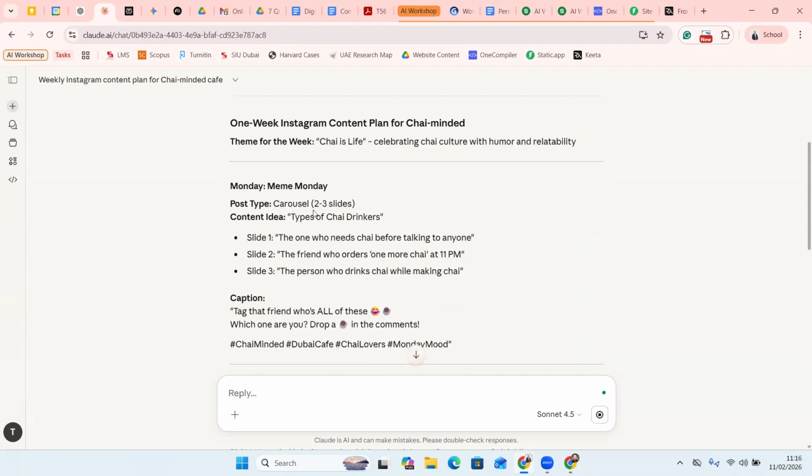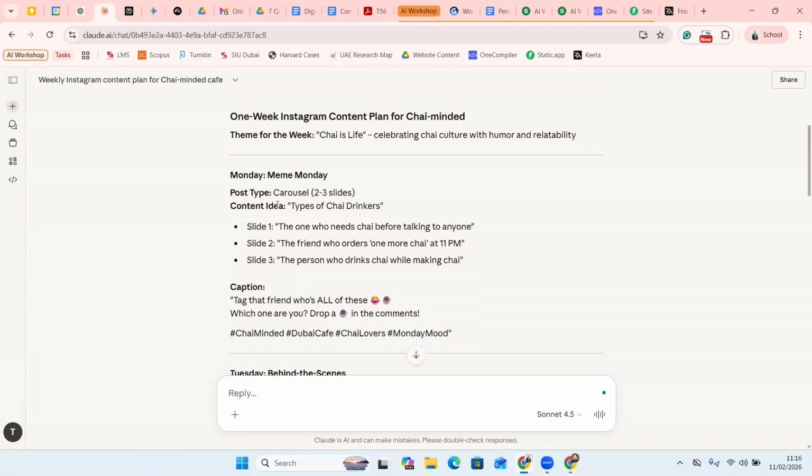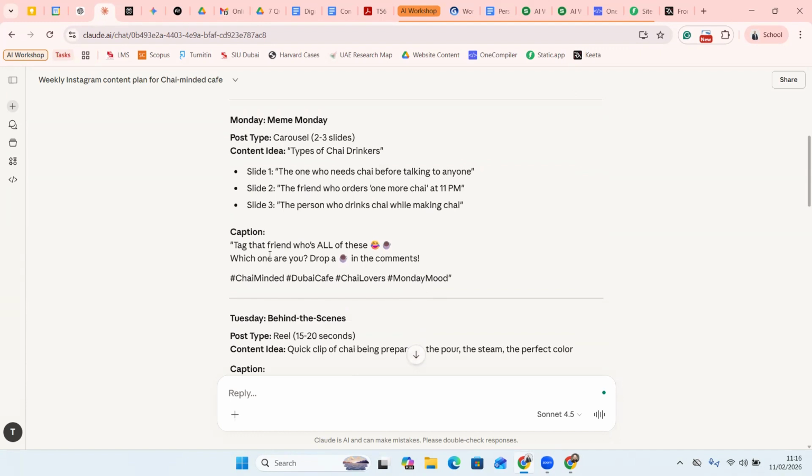For example, it says every Monday I can make a meme and I can talk about types of different chai drinkers. So this is for week 1. Let's say the following week I want to use a carousel. Carousel images are basically the ones that you slide, right? So slide 1 would talk about this, slide 2 will talk about this, and slide 3 will talk about this. Great. It also gives me the caption that I can make use of. Tag that friend who's all of these. Okay, which one are you? Drop the chai emoji in the comments, and then it also gives me some personalized hashtags which I can use.